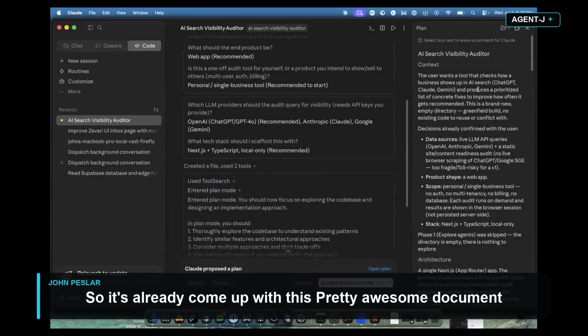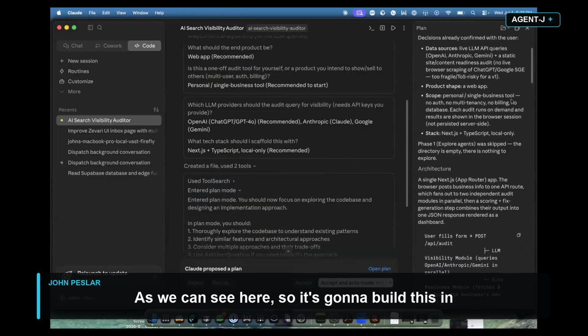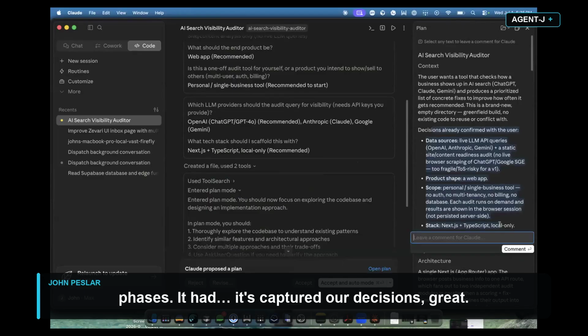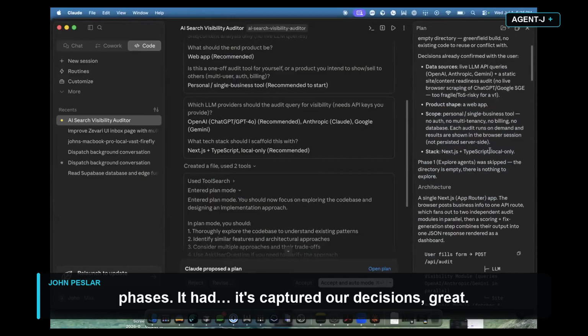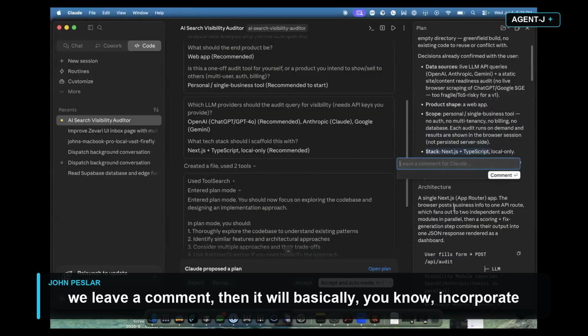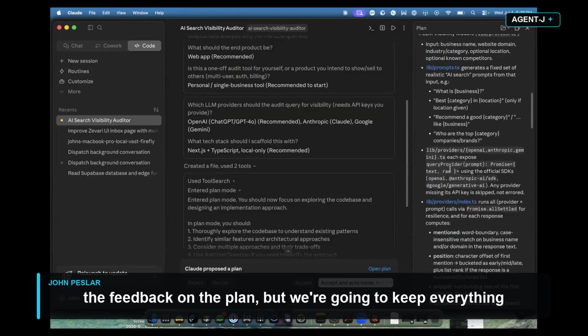Great. So it's already come up with this pretty awesome document right off the bat, as we can see here. So it's going to build this in phases. It's captured our decisions. Great. We can comment on this, which is really nice. And if we leave a comment, then it will basically incorporate the feedback on the plan. But we're going to keep everything default here.